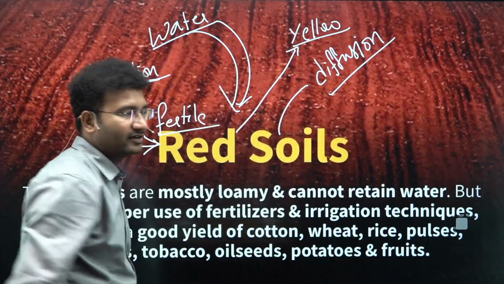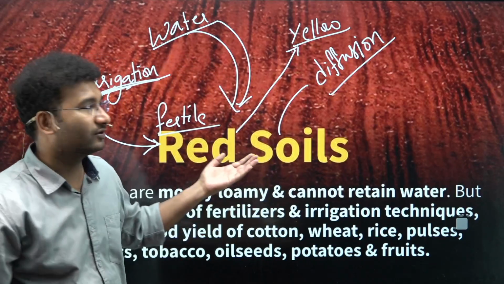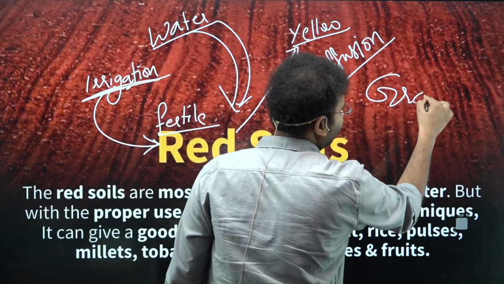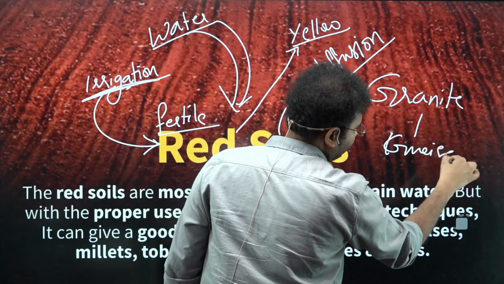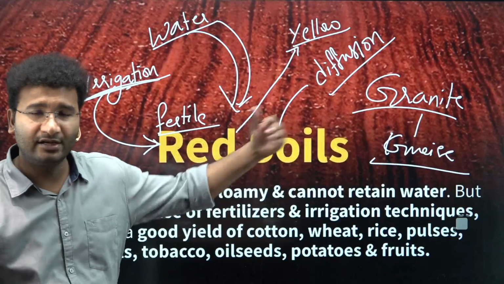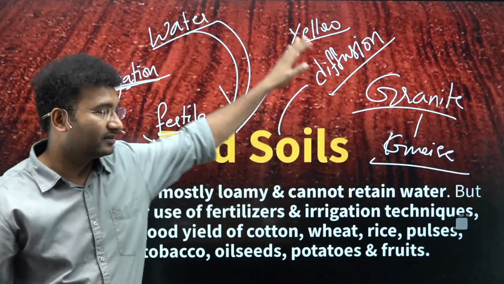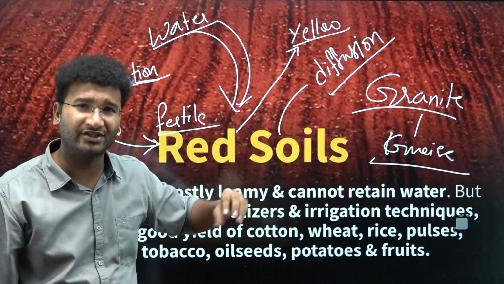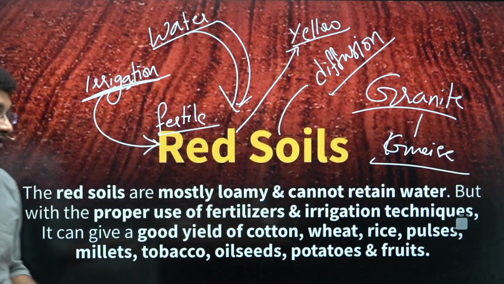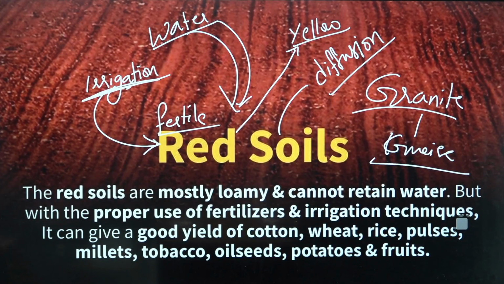Your yellow soil and red soil have the same parent material, that is your granite. This is your granite or gneiss. Granite or gneiss together or else individually, if they are disintegrated, they will lead to the formation of red soil. If you are giving irrigation, they will be fertile. If you are not giving irrigation, they will not have nutrition, right? The red soils are mostly loamy and cannot retain water, but with the proper use of fertilizers and irrigation techniques, it can give good yield of cotton, wheat, rice, pulses, millets, tobacco, oilseeds and potato.